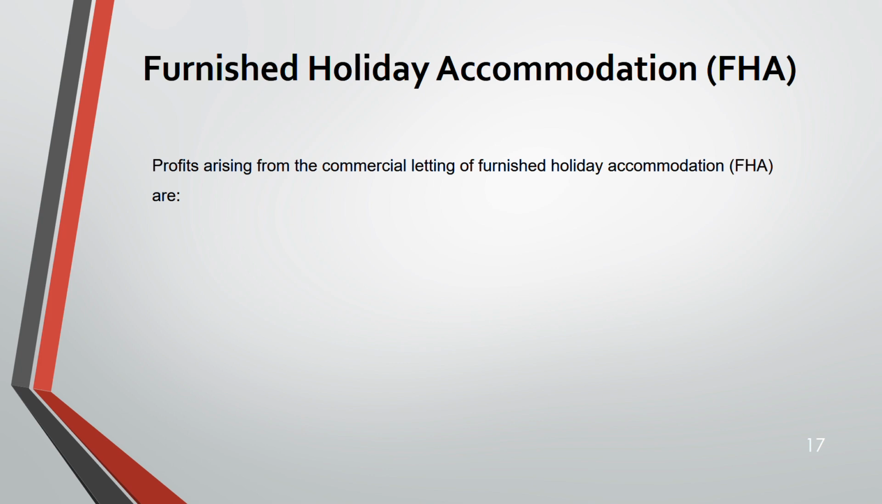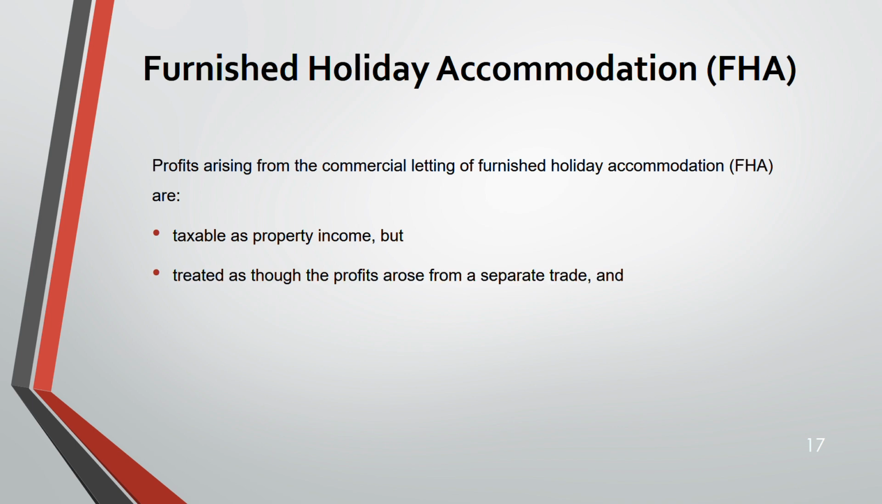So now we have moved to furnished holiday accommodation, FHA. This is a commercial letting. We have finished the residential part. Any income on this is taxable as property income, but it is treated as though profit earned from a separate trade. You don't take it under other property income and add all the property income. If you are getting any profit from FHA, this is taken separately. It's a separate trade, but under property income only it will be taxable. It is an earned income, not investment income.